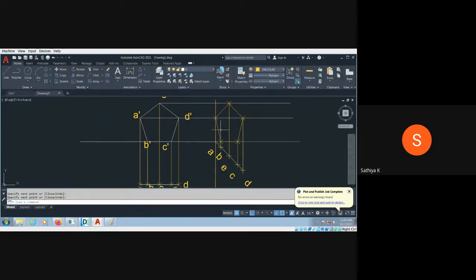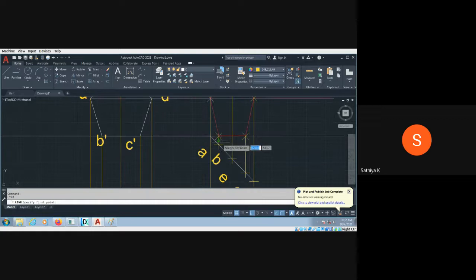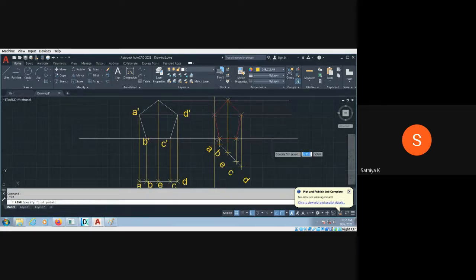Just select that line and give the white color or some other color for differentiating things. Okay, so I can give any other color. Better you should give the white color. White color or some other color, that is not an issue. Now this is actual A point. This is actual A point, B point, C, D.